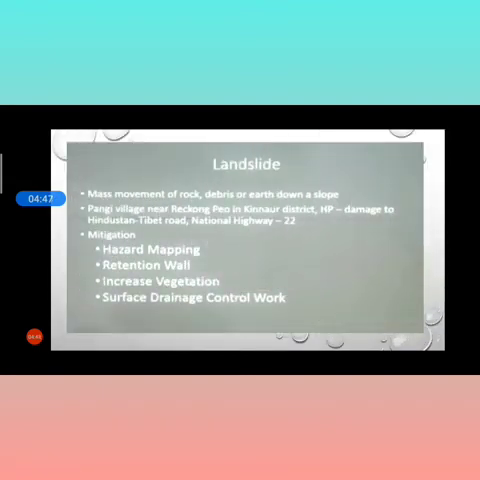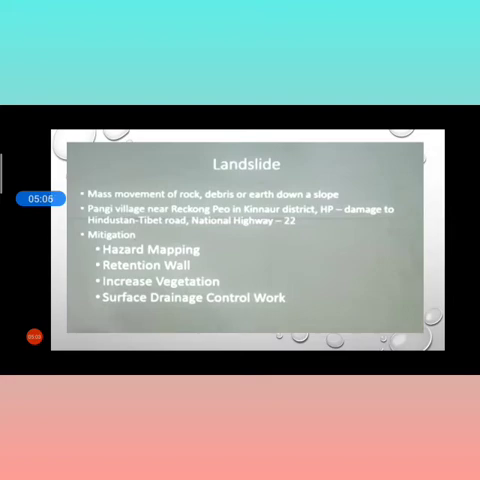Now moving on to the landslides. Landslides are another problem of land degradation, a threat to land, that is mass movement of rock, debris or earth down a slope. One place, Kinnaur district in Himachal Pradesh, has a problem of landslides, that is on the Tibet